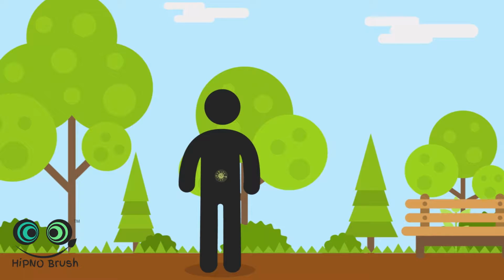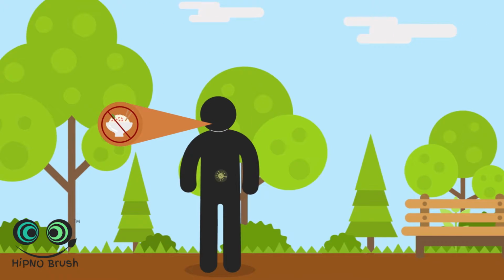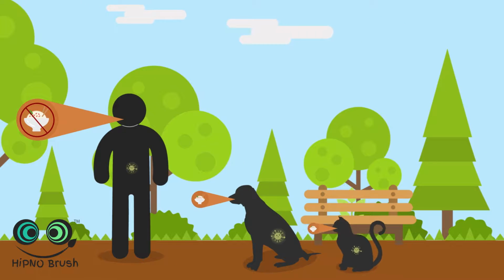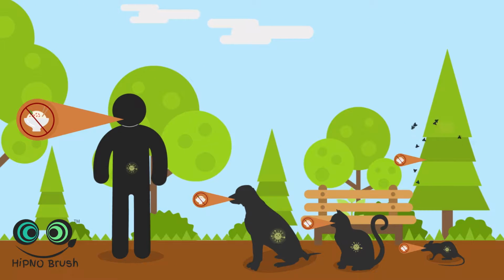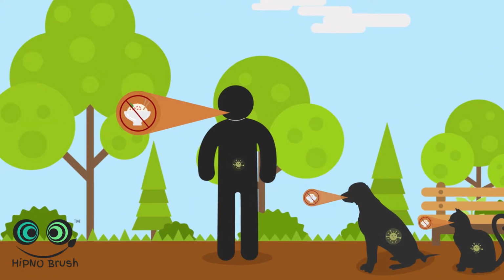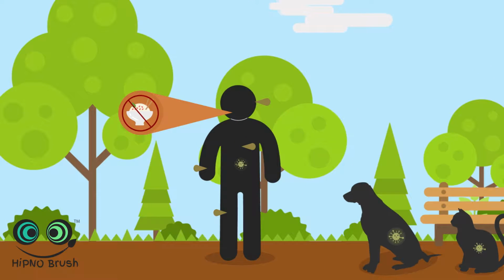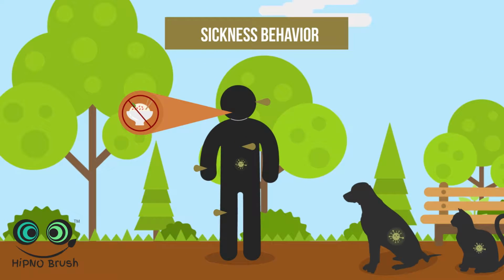When you are sick, you usually lose your appetite. The same is true for your dog or your cat, or even for mice and flies. This appetite loss is part of a set of responses to infection, collectively known as sickness behavior.